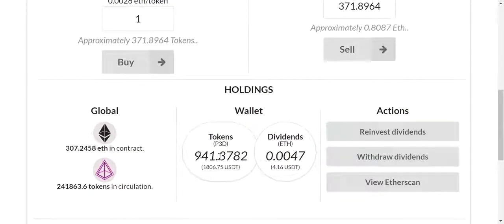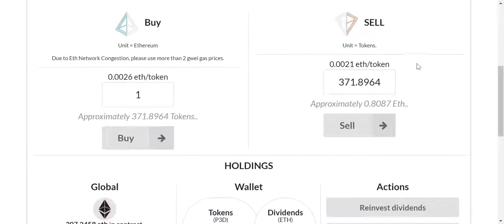I could sell some of these tokens, get some ETH, and withdraw the Ether that I originally put in. So from that point on, I'm playing with house money. But for me, the Ether that I put in here is house money anyway. I took it out of something else and put it in here. It's not like I bought Ether on Coinbase or anything like that. You know what I mean?